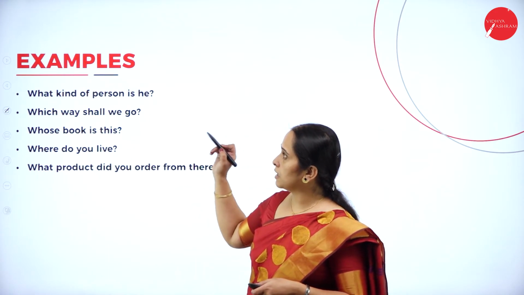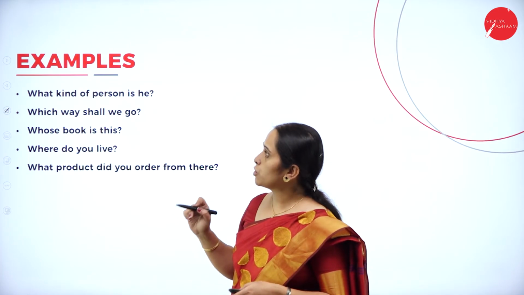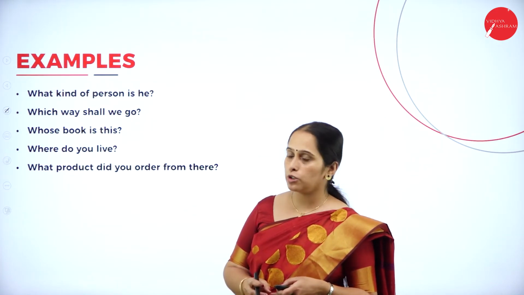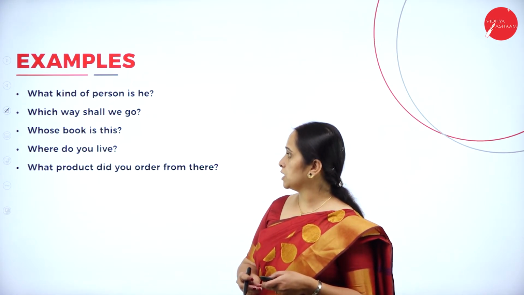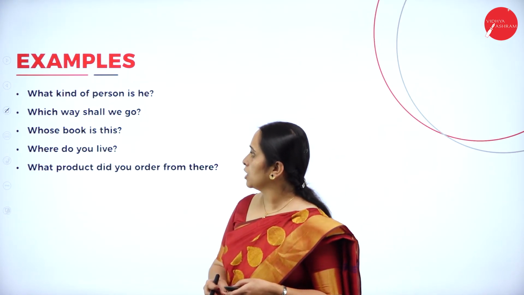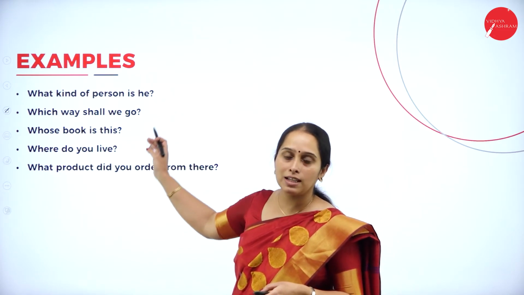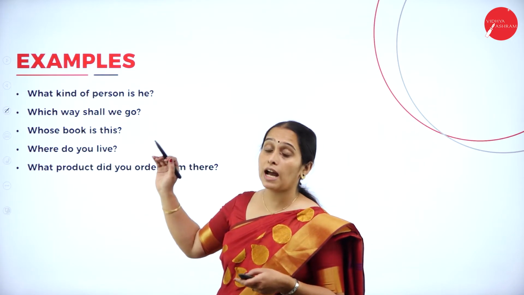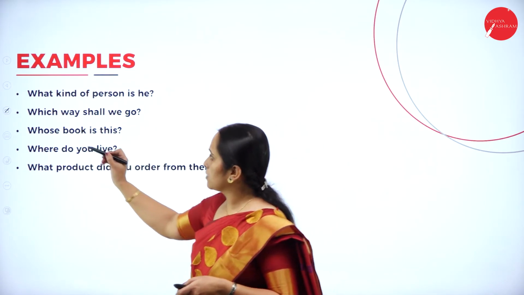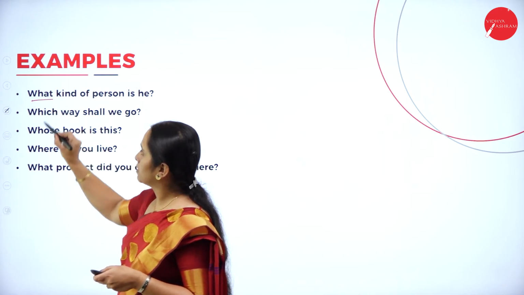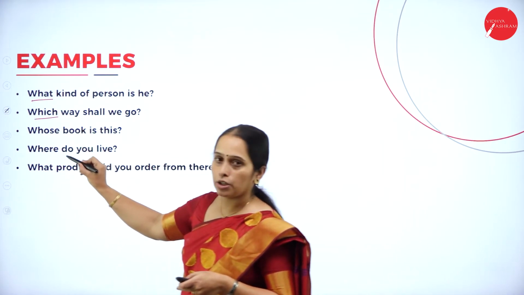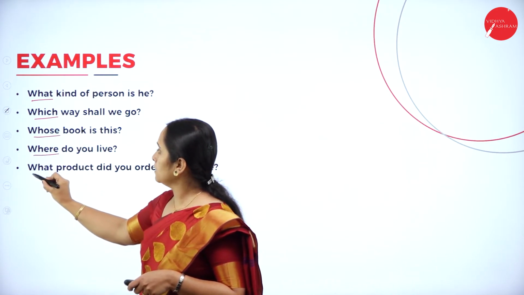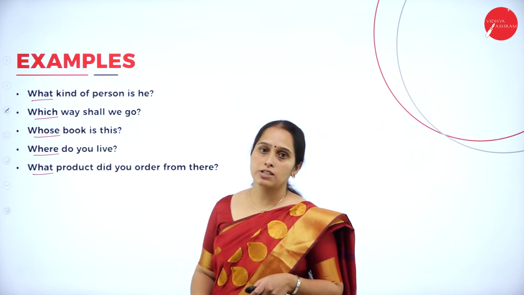What kind of person is he? Which way shall we go? Whose book is this? Where do you live? What product did you order from there? So here you can notice all these are questions. So how will we find which will be the adjective here? The adjectives are what, which, whose, where and what. So these are questions.